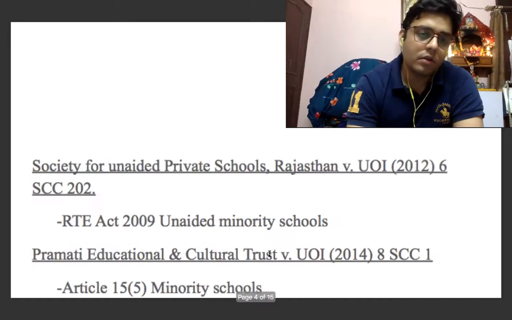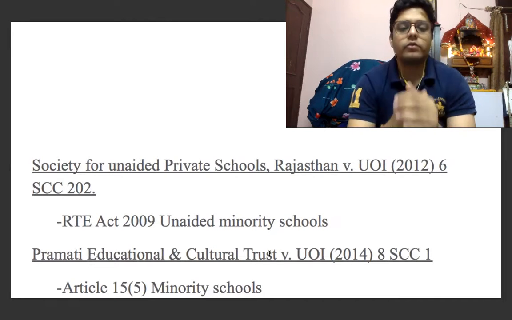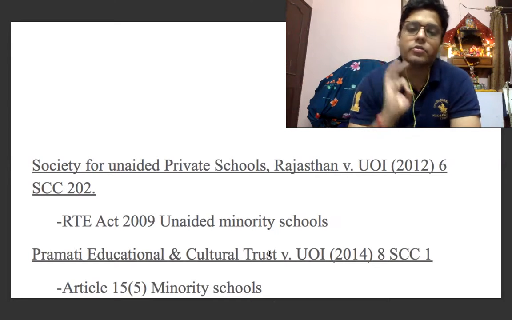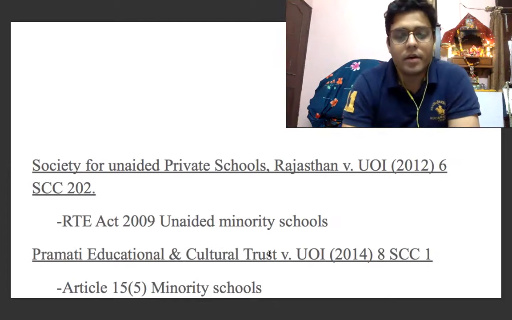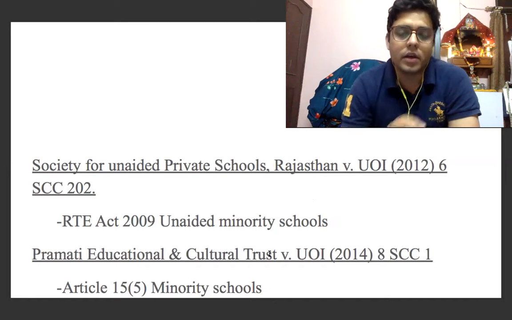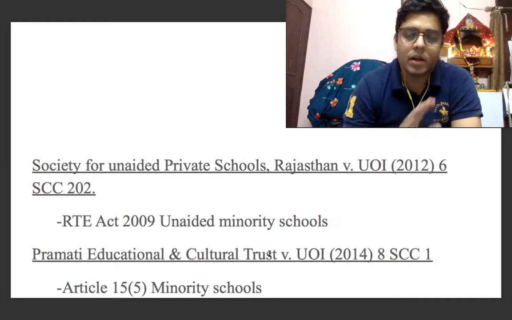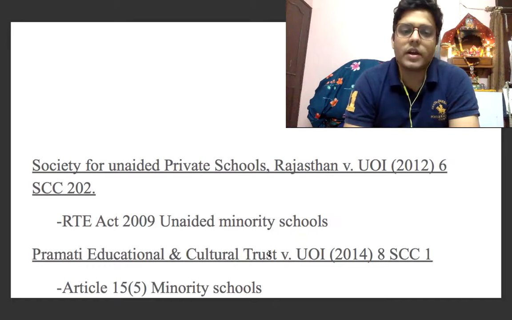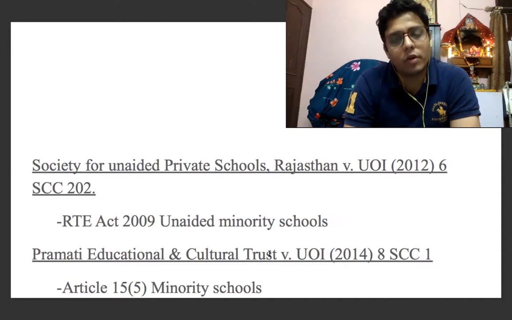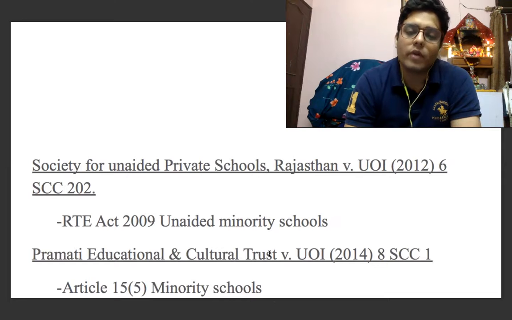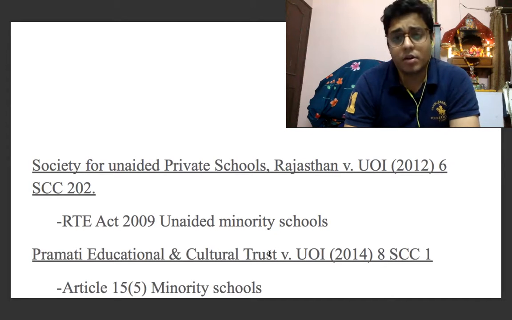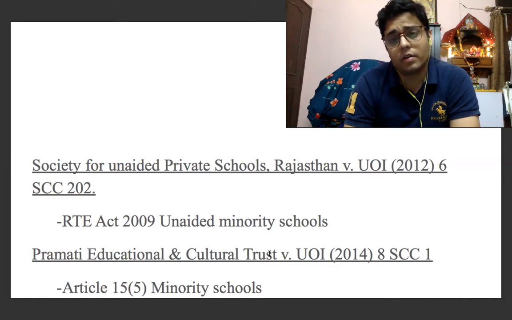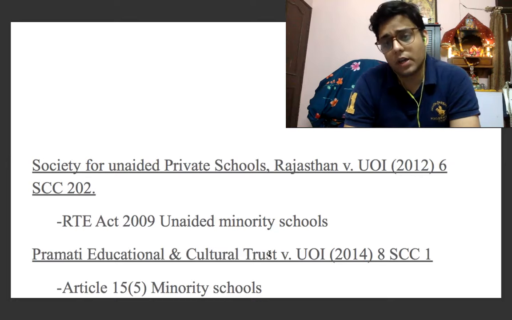This Right to Education Act of 2009 provided that all educational institutions, whether they are public, whether they are private, whether they are aided or unaided, whether they are minority or normal educational institutions, the provisions of the Right to Education Act will be applicable to all equally, and they all will be bound to preserve at least 25% of the seats for educationally poor kids between the age of 6 to 14 years.